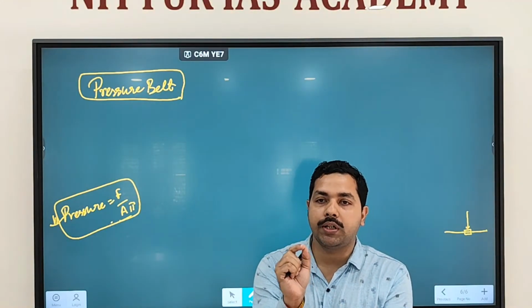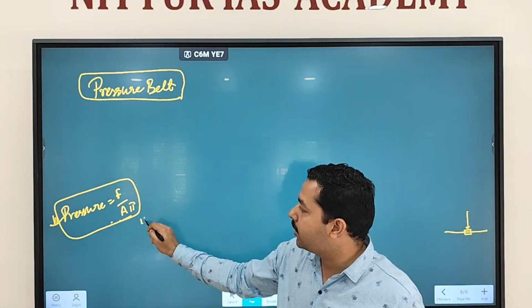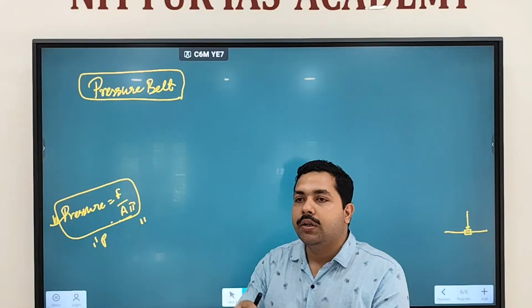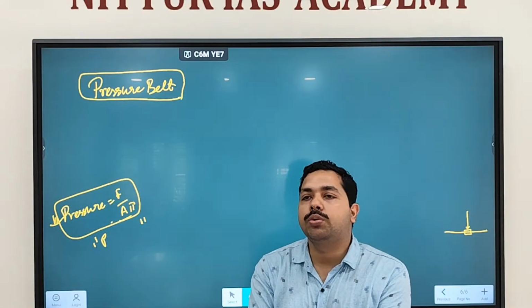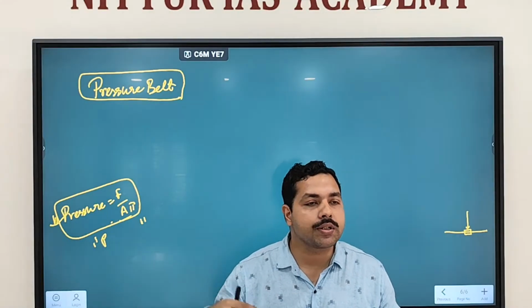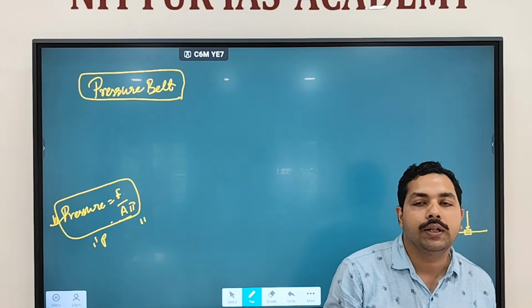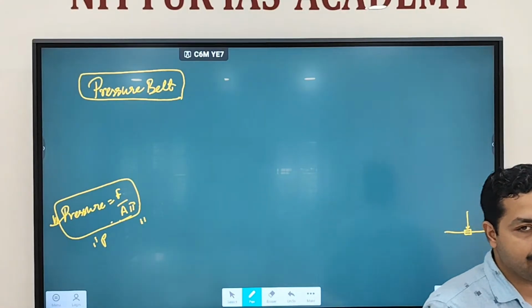Very pinpointed, very sharp. So a needle has a very small area. When it has a very small area, it will apply more pressure. More pressure means it will go to the other side also. Clear? So this is how we define pressure. Pressure is nothing but how much force you are applying in a unit area. That will determine your pressure.